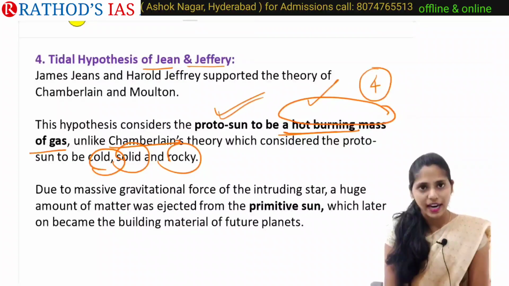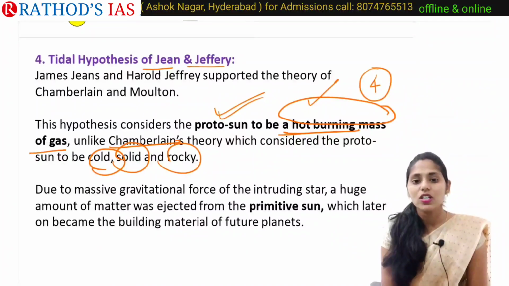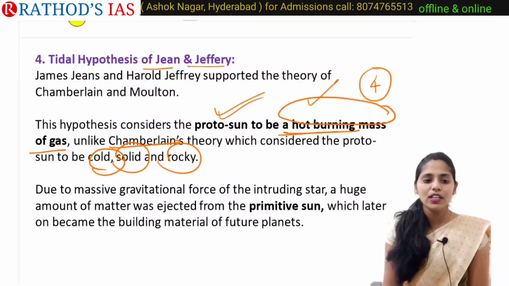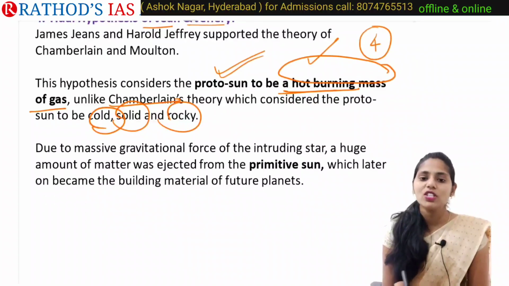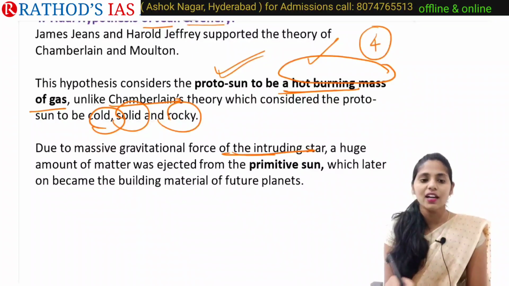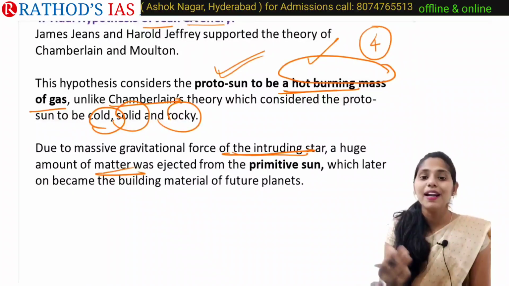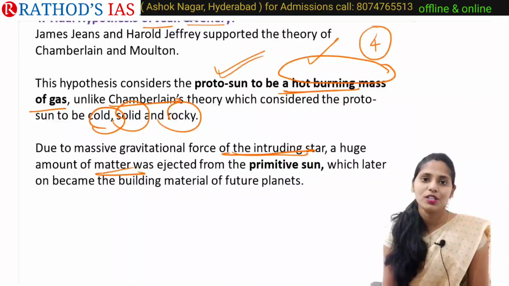Here the tidal hypothesis of Jean and Jeffrey considered this proto-sun to be a hot burning mass of gas. And next, due to the massive gravitational force of the intruding star, a huge amount of mass will be ejected from this primitive sun, which later becomes building material for our future planets.